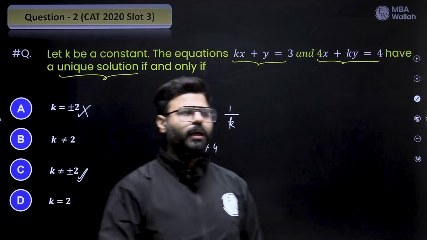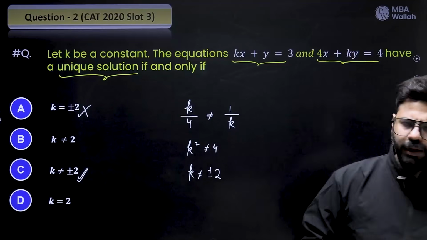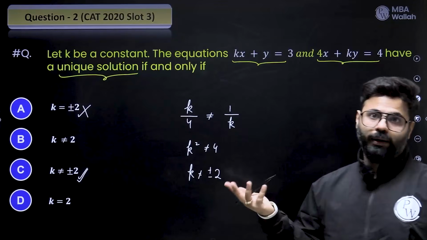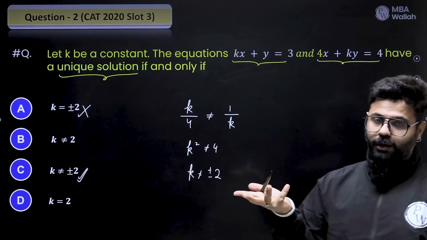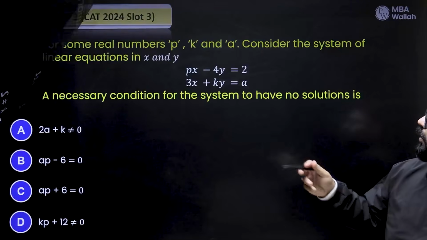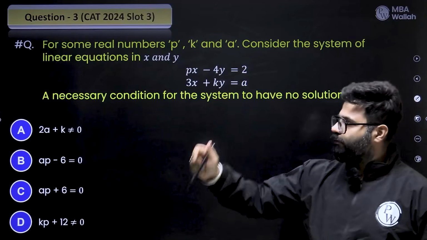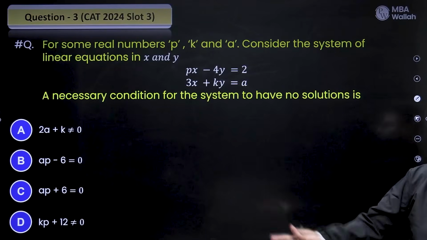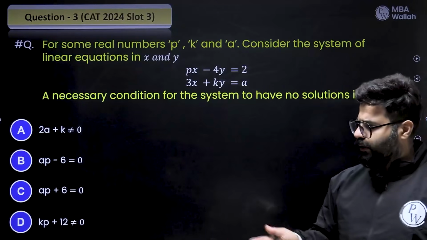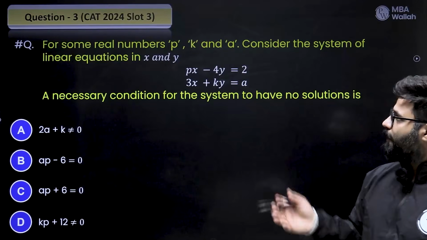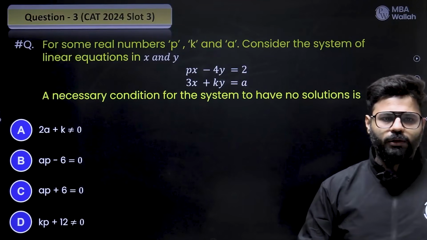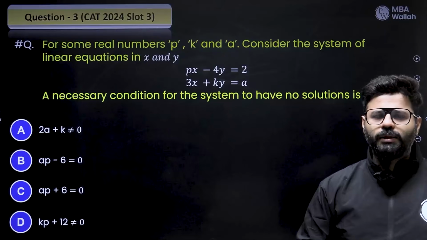Yes, CAT sometimes gets generous and gives you an easy question, but the idea is you have to hunt for it in those 22. Not every question looks like this. We have seen it in the last lecture. Let's have a look at another one. This is a little recent one, 2024 slot 3. Again, it's based on the same thing, as I told you, this particular concept has been tested multiple times in recent years, 2024, just the last-to-last CAT, I guess.